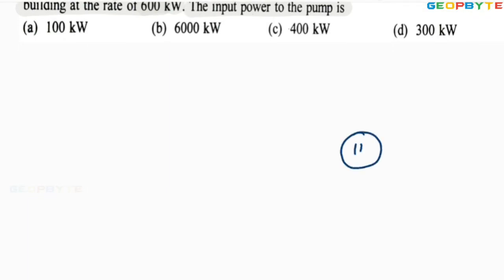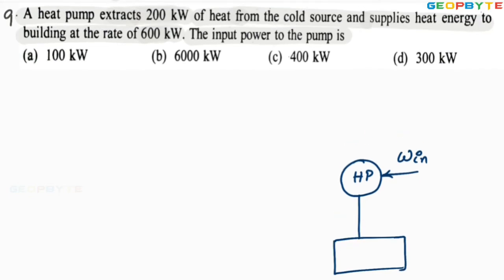Let this be our heat pump. For this heat pump, we are supplying the work input. It is taking the heat from one body. It is extracting the heat.